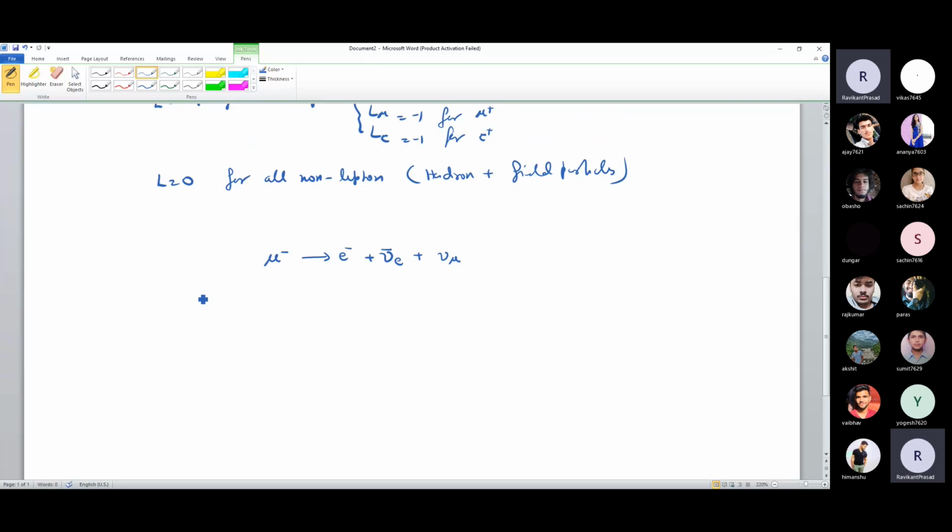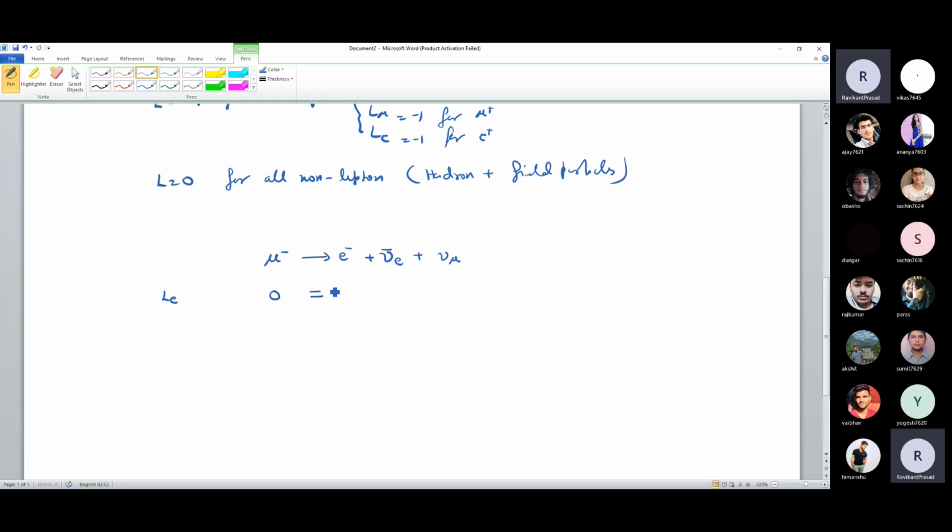So let us check whether this reaction is allowed or not. First we will check the electronic lepton number. This is a lepton, a normal lepton because it has minus charge, but it is not an electronic lepton. So this number is 0.